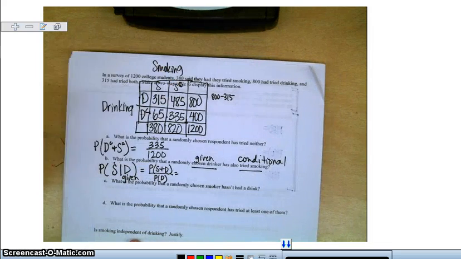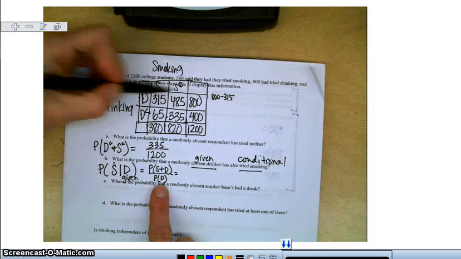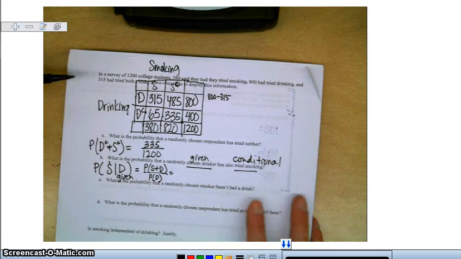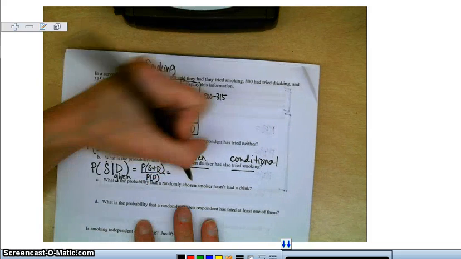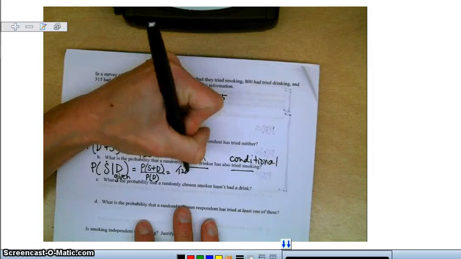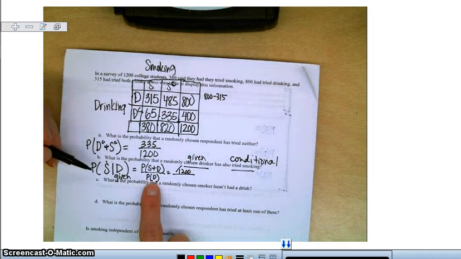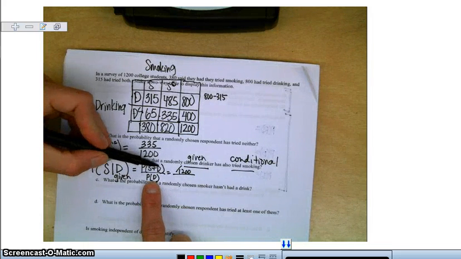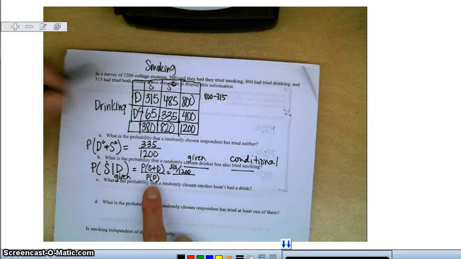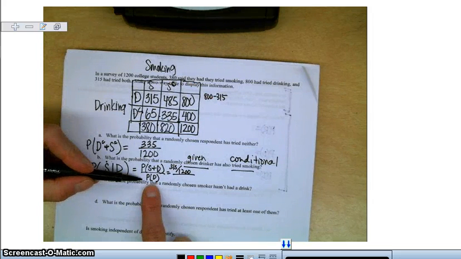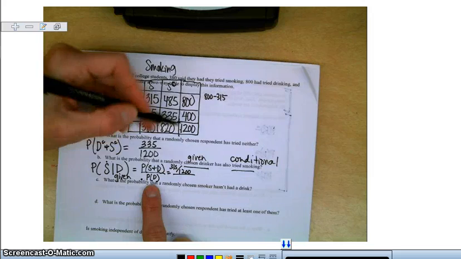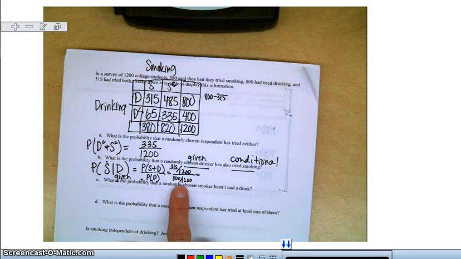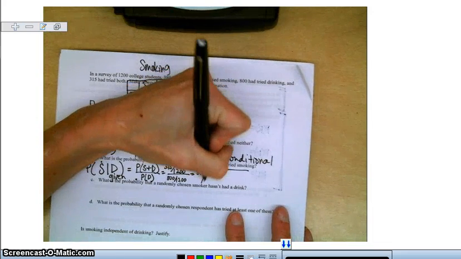I'm going to do this problem two ways: one way using the formula and the other way just using the two-way table. The formula is always the go-to though. So what's the probability that they've tried drinking and smoking out of 1,200? The top and bottom of this conditional probability are out of the total. So drinking and smoking, that's 315. The probability that you've just tried drinking is 800 over 1,200. If you multiply by the reciprocal, you get 315 over 800.